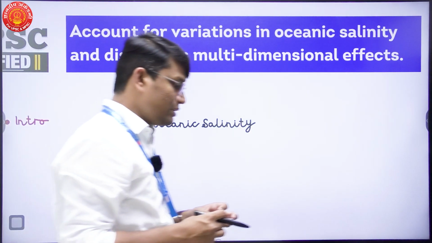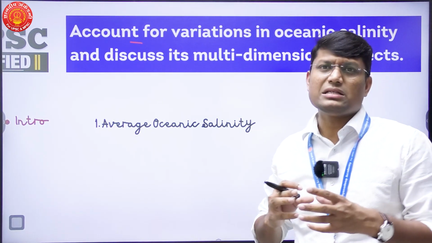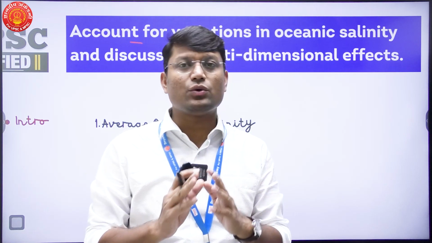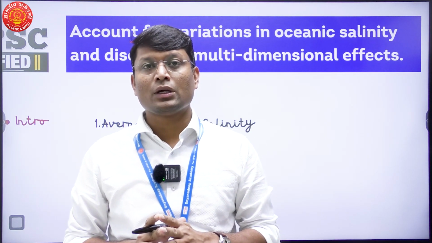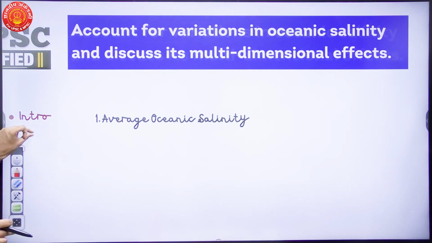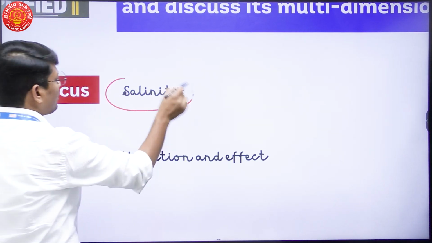By and large, this question is again very simple and straight. You don't have to guess what this question exactly is asking for. You know in what parts you are supposed to write your answer also. We'll try to find what is the locus and what is the focus for this particular question. So if we look, the locus is salinity obviously.